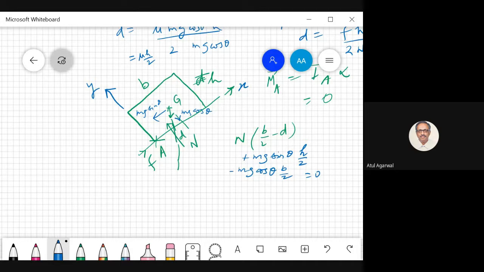The normal force we have already calculated as mg cos theta, times b by 2 minus d.